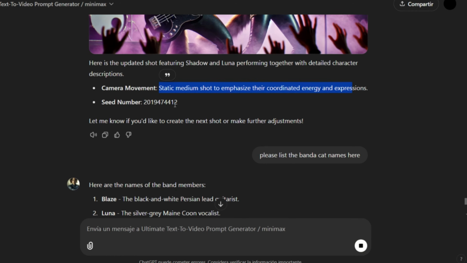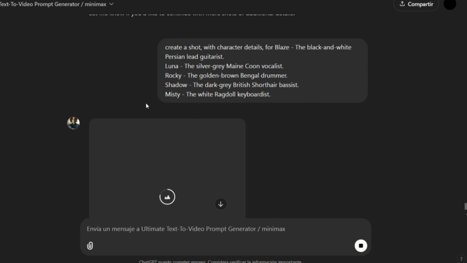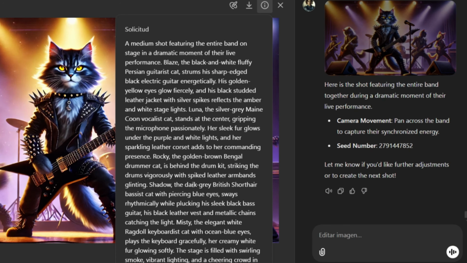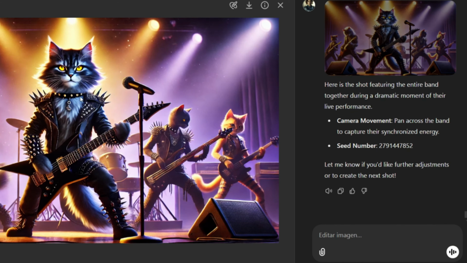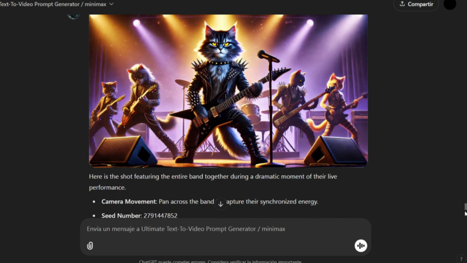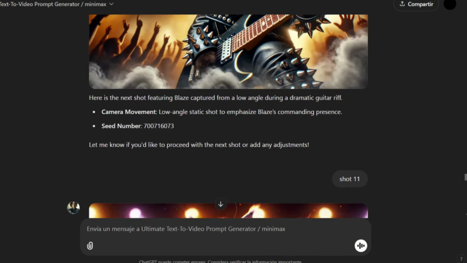I asked for the character names since I couldn't remember them. It seems we're working with 5 characters. Unfortunately, the tool isn't respecting all the details of each character when trying to group them together. Adding all 5 characters in a single image is proving to be too complex, but that's okay. We'll manage with individual shots.